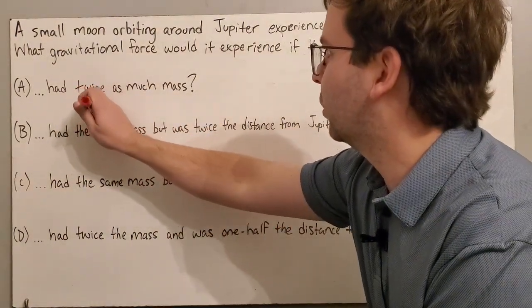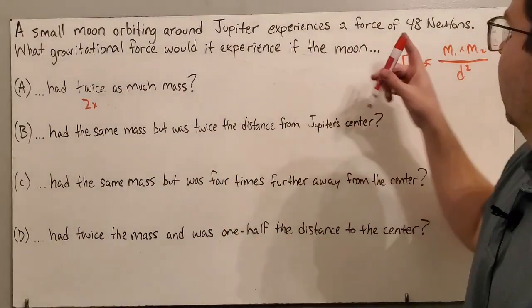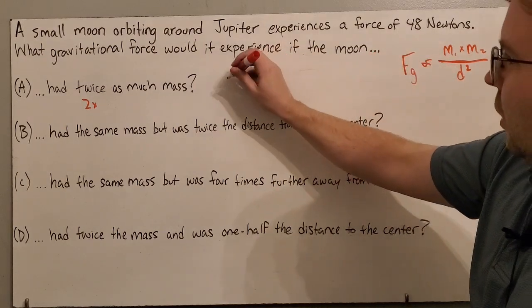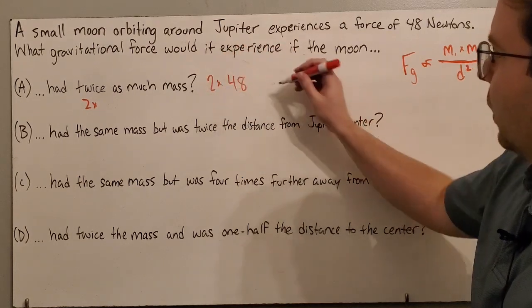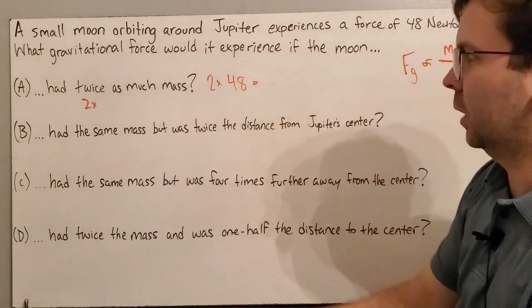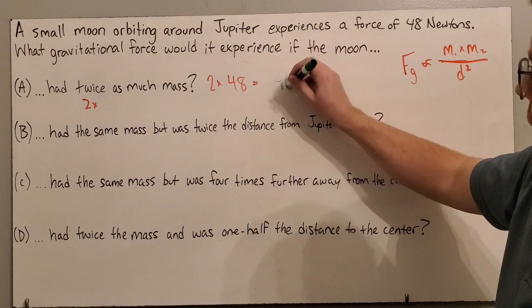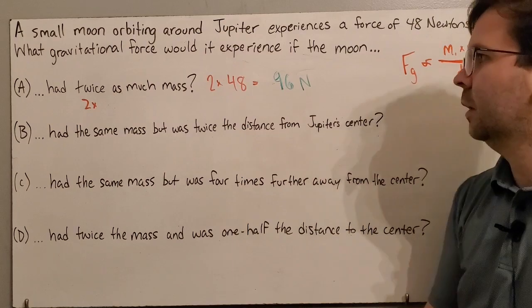So twice as much, that's going to be times 2. And so the way that the newtons would change here, the force of gravity is going to be 48 is the original, but it's going to be times 2, because of the mass getting multiplied by 2. So 48 times 2, it's going to be 96 newtons. My marker is dying as well.